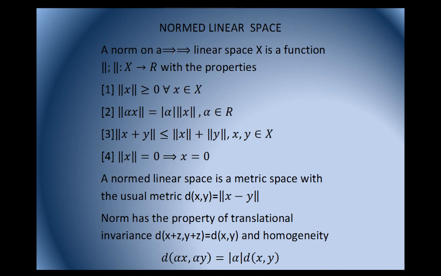We can check it like this: d(x+z, y+z) is equal to norm of (x+z) minus (y+z). Z and minus z get cancelled, and what we are left with is norm of x minus y, which is actually d(x,y). It also possesses the property of homogeneity, that is d(alpha x, alpha y) is equal to mod of alpha times d(x,y). When we calculate d(alpha x, alpha y), it is actually norm of alpha x minus alpha y. We can take out alpha common and it becomes